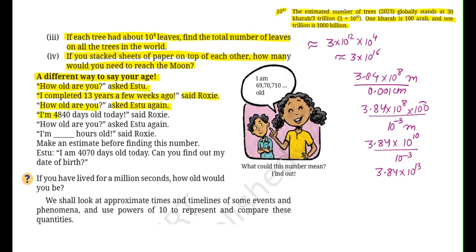I am 4,840 days old today, said Roxy. How old are you? asked Etsu again. I am dash hours old, said Roxy. Make an estimate before finding this number. Etsu, I am 4,070 days old today. Can you find out my date of birth?